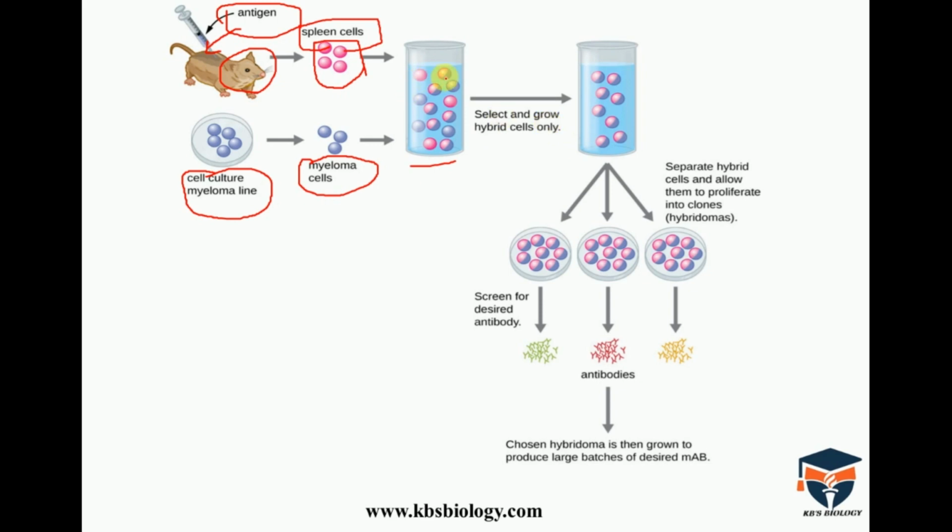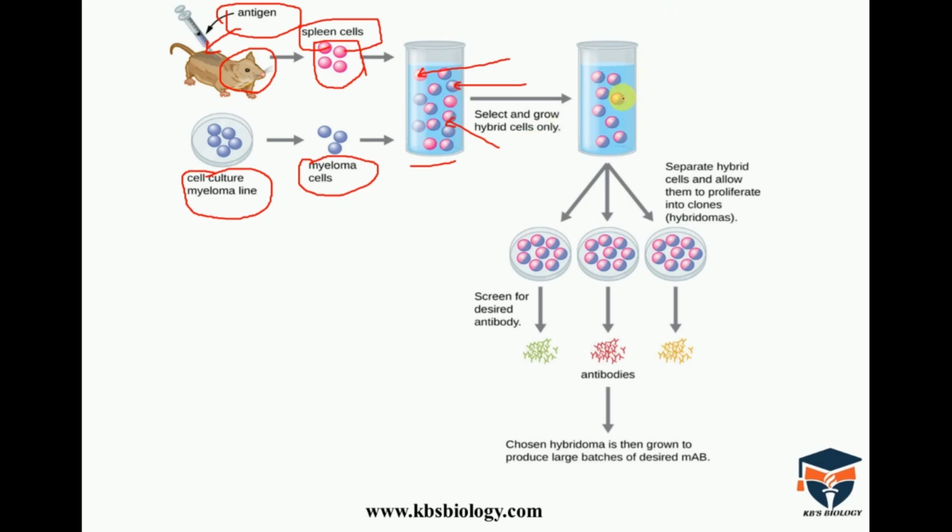In that mixture, unfused spleen cells, unfused myeloma cells, and hybridomas, or hybrid cells, will be present. Then we will select only the hybrid cells.